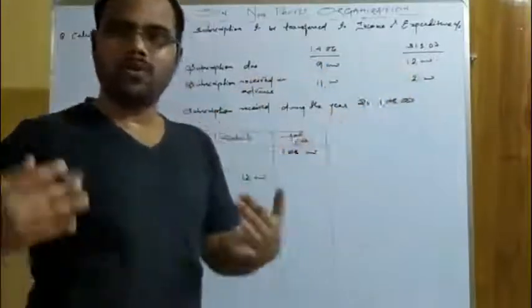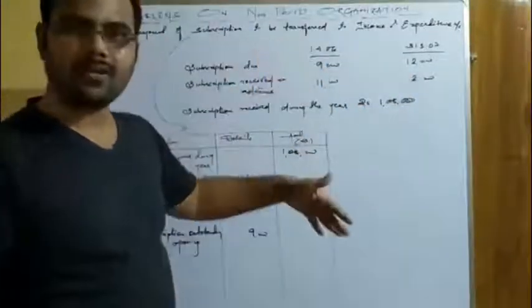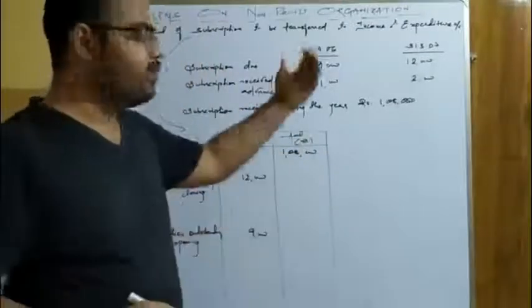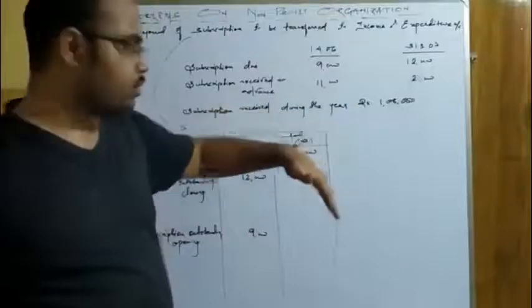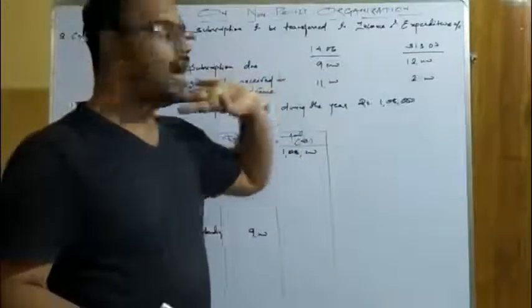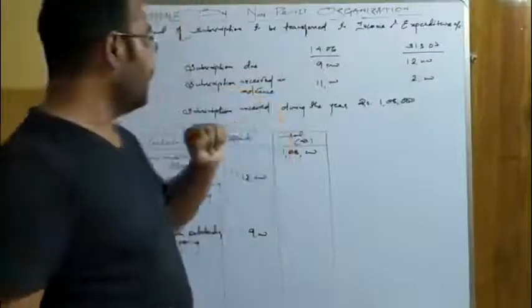Just find out whether these due or advance are related to the current accounting year or not. If it is related to the current accounting year, it will be added. If it is not related to the current accounting year, it will be deducted. Very simple. Next, subscription received in advance.